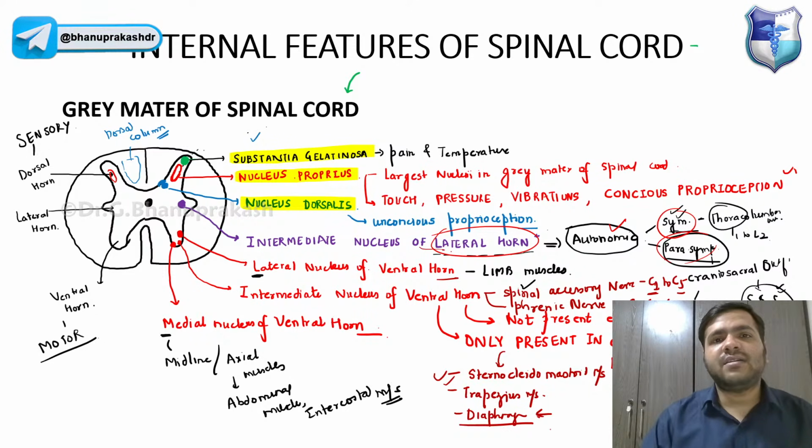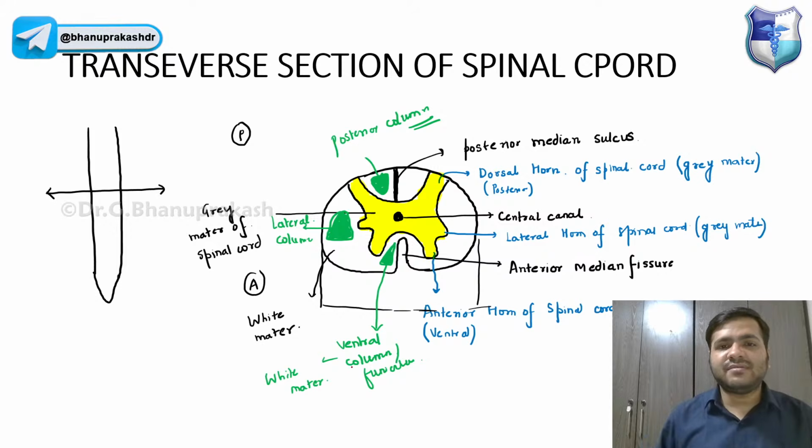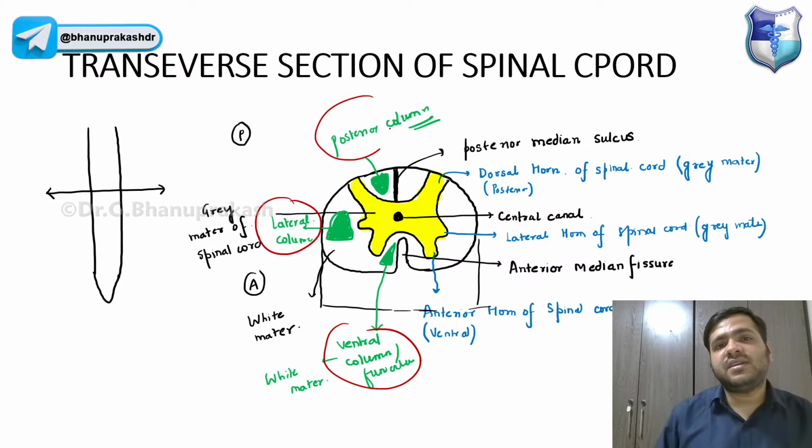And the white matter, guys, we have already discussed. We have these three funiculi, right? The ventral, the lateral, and the posterior funiculus. The ventral is present between the ventral horn of the spinal cord and the anterior median fissure. The lateral one is on the lateral side, and the posterior one is present between the dorsal horn of the spinal cord and the posterior median sulcus. So that is about the white matter of the spinal cord that you already know, right?